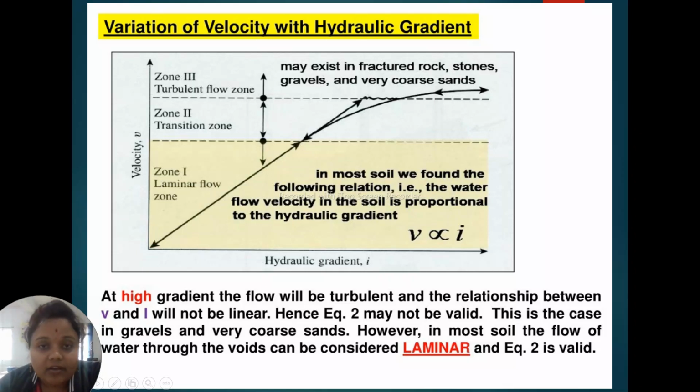The nonlinear case occurs in gravel or coarse sand, because gravels have more voids. More volume of voids means the rate of flow of water will be more. So this only happens in the gravel case. However, in most soils, the flow of water through the voids can be considered laminar. Hence, equation 2 is valid. Now let's come to the next slide.